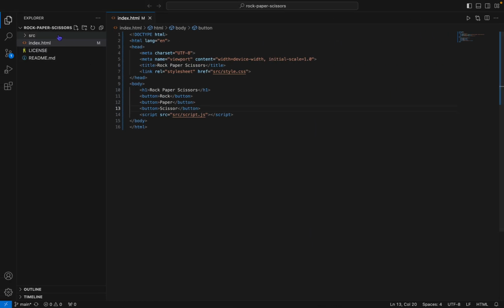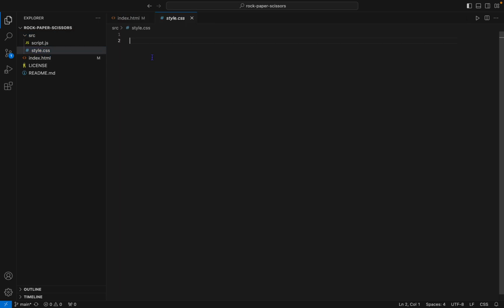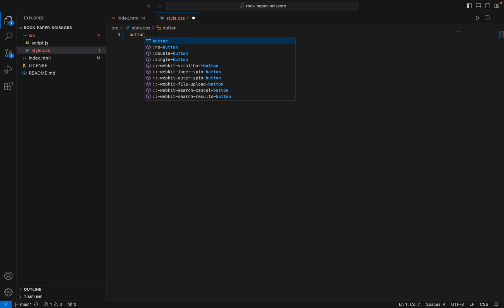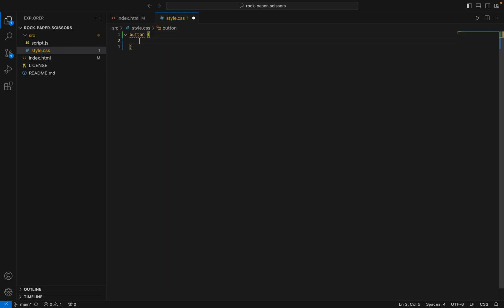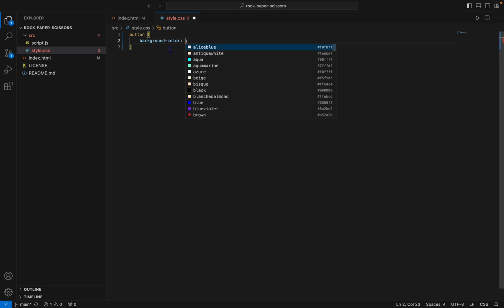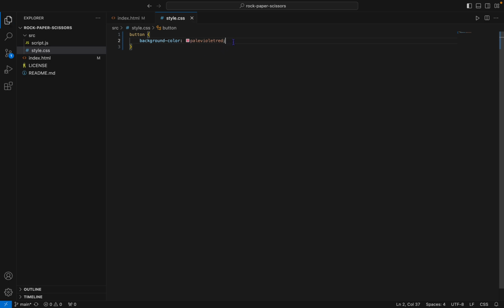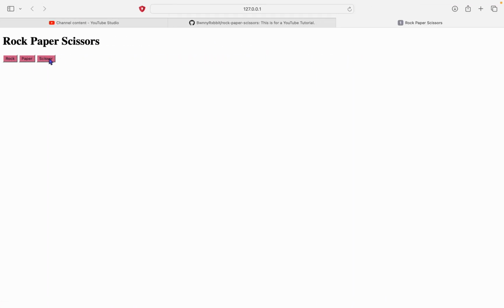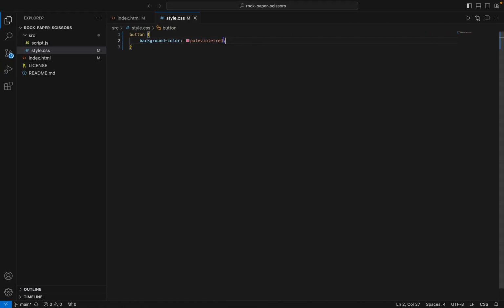Now let's give them a style. So go to the CSS file and just for now write button, and let's give it a background color of pink. Pink is my favorite color, as you might know, or this pink might look better. Let's see how that looks. There. Now we can see that the CSS is working, in fact. Let's make the button look better. So let's add some padding, like 30 pixels and 20 pixels.